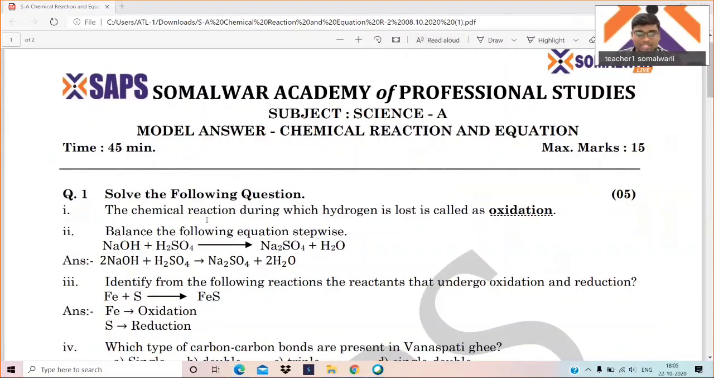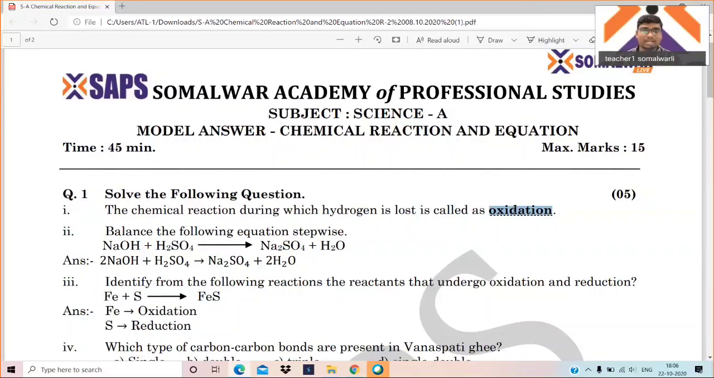The chemical reaction during which the hydrogen is lost. It is known as which kind of reaction? It is oxidation reaction. Okay. So what is the definition of oxidation? The reaction in which we gain the oxygen or there is a loss of hydrogen. So whenever we talk about loss of hydrogen, that is oxidation. Or it may be the gain of oxygen.